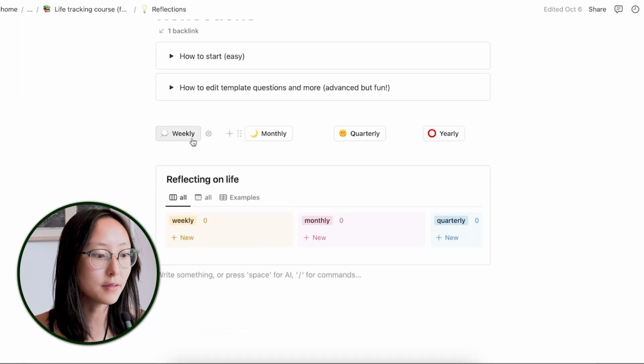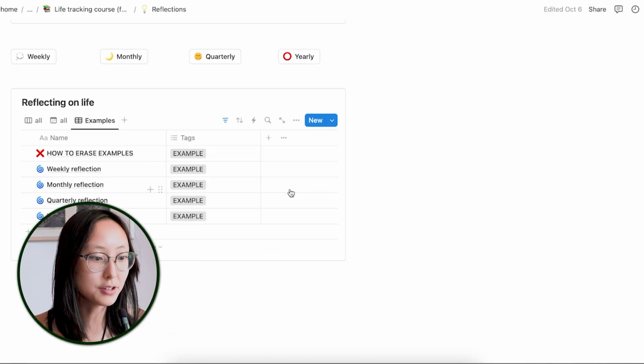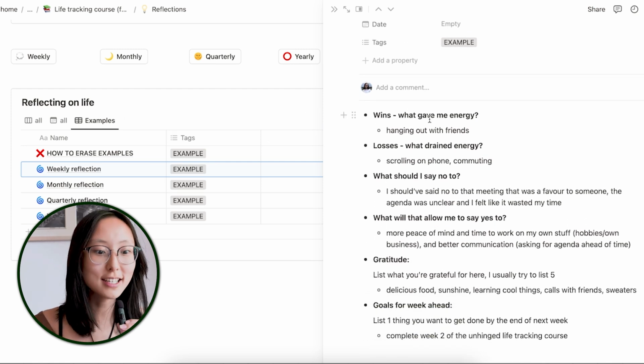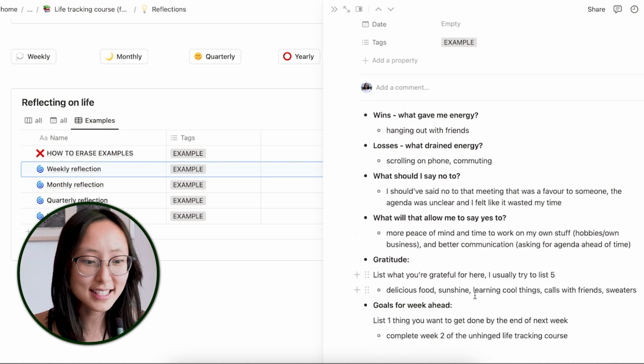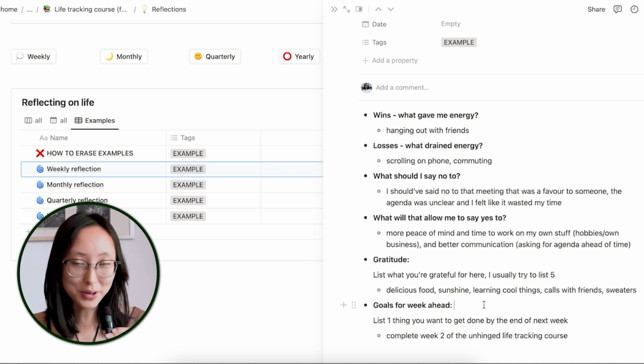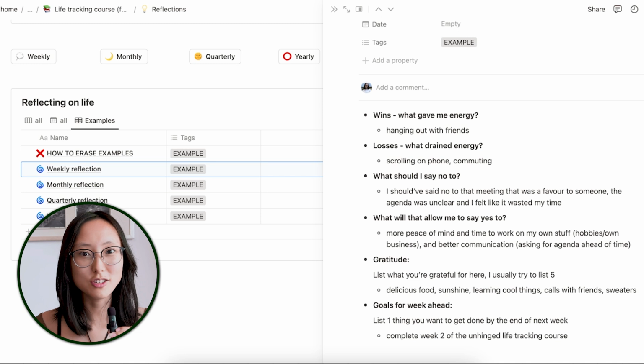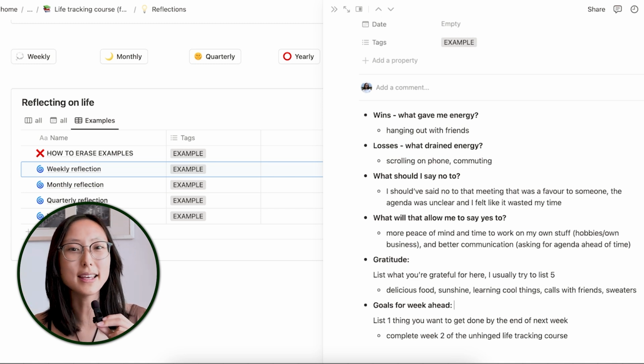So it is part of this reflections template, and under the weekly reflection example, here you can see what gave me energy, what drained energy, what I should say no to, and things like that. And I reflect on all of my weekly reflections every quarter. And when I noticed that I was doing a lot of things that drain energy, I try to figure out how I can minimize that.